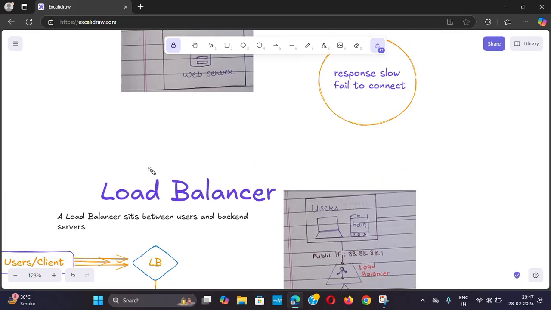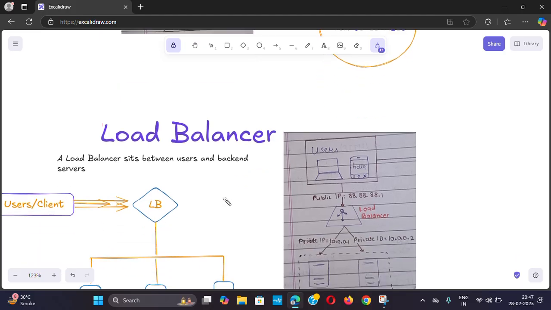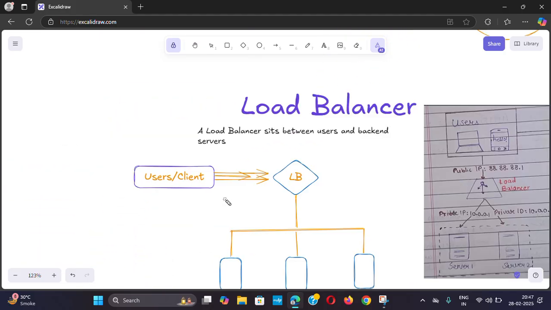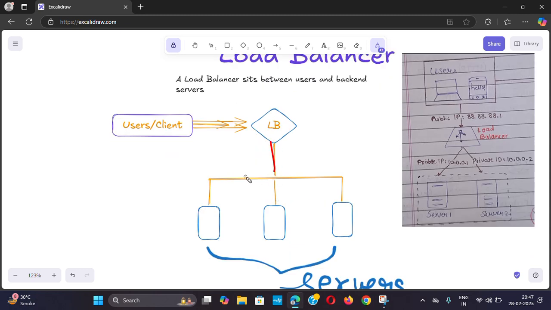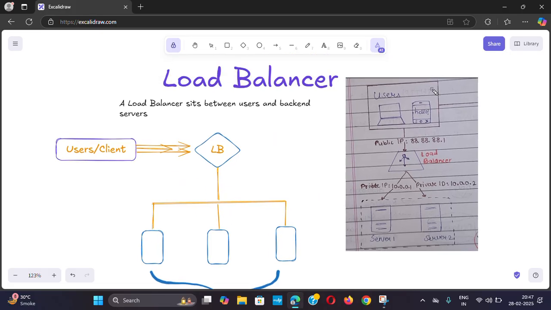Here comes the concept of the load balancer. So a load balancer acts like a traffic manager that distributes incoming requests across multiple servers. Okay, these are the incoming requests. When so many requests come in, this is the load balancer which distributes these incoming requests to multiple servers. So this is the simple architecture.